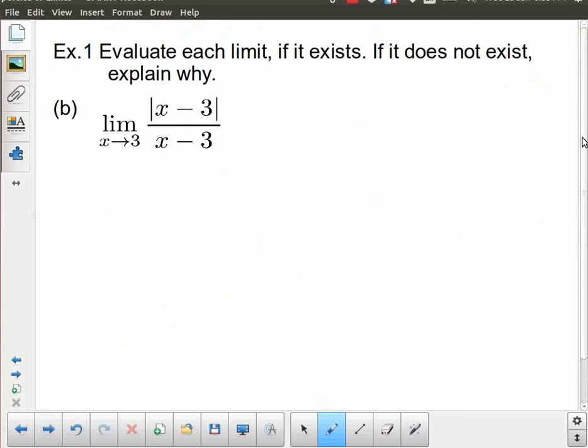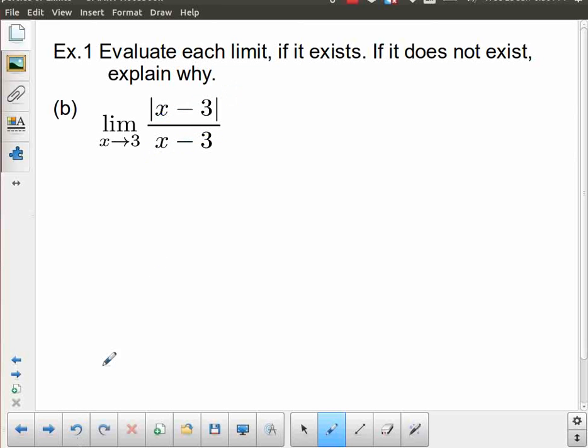Okay, so in this case, we're going to take the limit as x approaches 3 of the absolute value of x minus 3 over x minus 3. Now this looks very similar to the one we just did. You might think, oh, it's factoring because I can now do something that involves this dividing out with this. But then when this divides out with that one, what do we actually get up there? So it's not quite so simple as that.